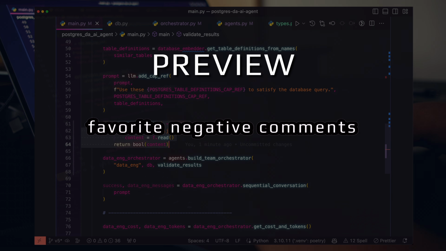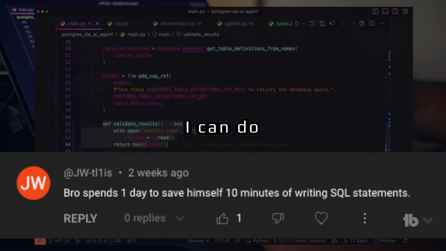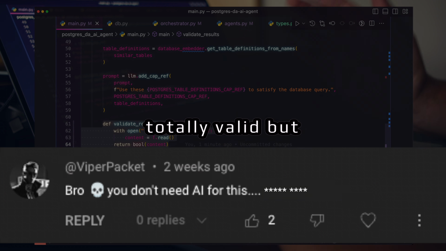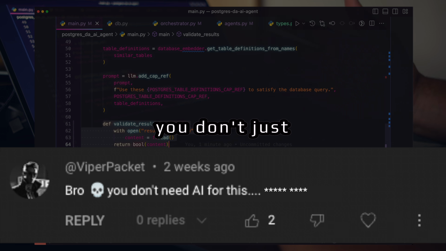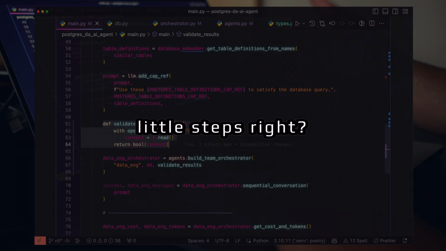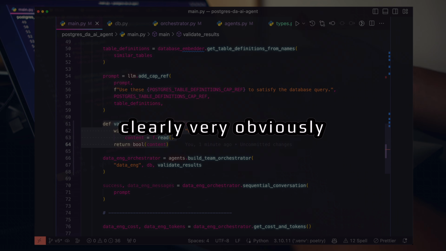One of my favorite negative comments I've received so far is something along the lines of, "Wow, nice job. You did something that I can do with a couple lines of code and a single prompt." I think that's totally valid, but it's also missing the point that you don't just jump to step 10 in building agentic software. You take little steps, right?